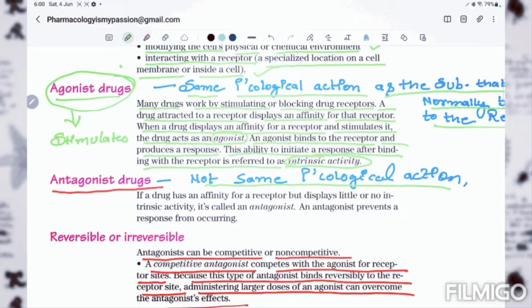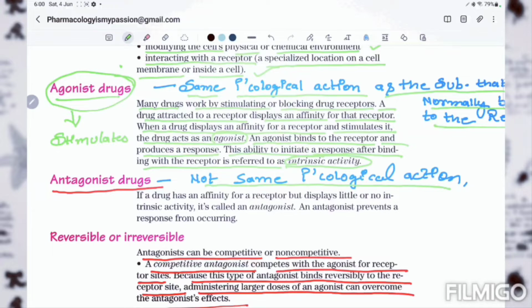So here are two things to keep in mind. When the drug displays an affinity for a receptor and stimulates it, the drug acts as an agonist. So the drug we call an agonist shows affinity for that particular receptor and stimulates that receptor.